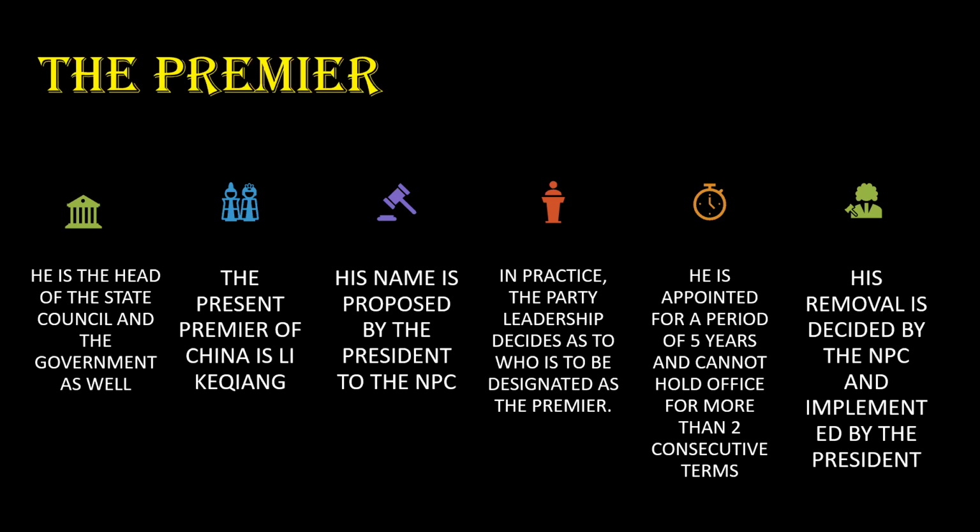Because of the dominance of the Communist Party, the Prime Minister is obviously decided by the party leaders only. He is appointed for a period of 5 years and cannot hold office for more than 2 consecutive terms. His removal is also decided by the NPC but implemented by the President. The present Prime Minister of China is Keqiang.